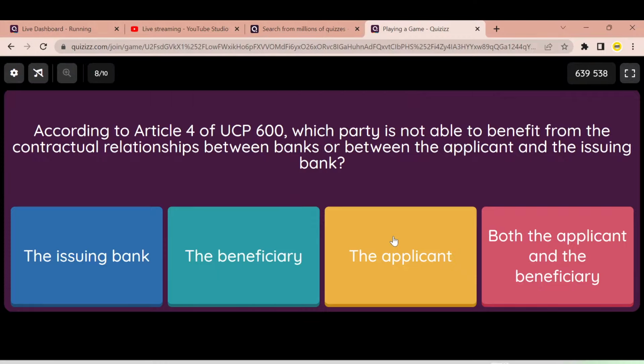Okay, let's discuss the answers. So the party who is not able to benefit from the contractual relationship between banks or even between the applicant and the issuing bank is definitely the beneficiary. The beneficiary cannot exploit the relationship that exists between the banks or that exists between applicant and the issuing bank for their benefit. So here the correct answer is B.